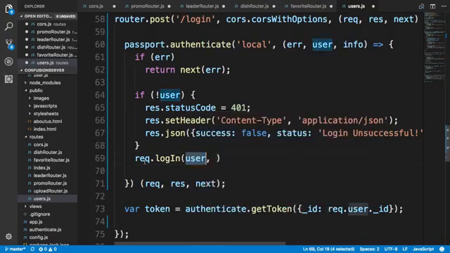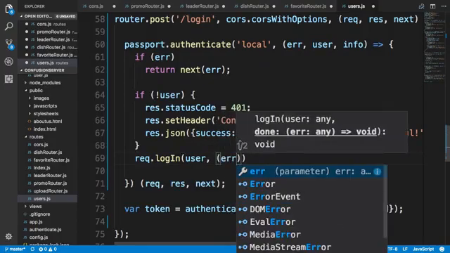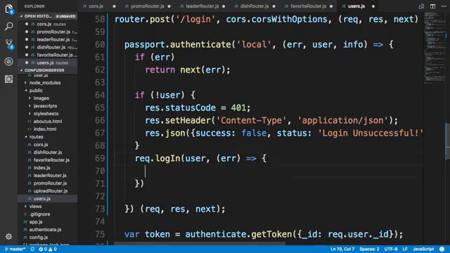So here, if we have reached this point, then that means that the user object is not null, and also no error occurred. So that means that the user can be logged in. And so we'll say error. So we'll try to log in the user.